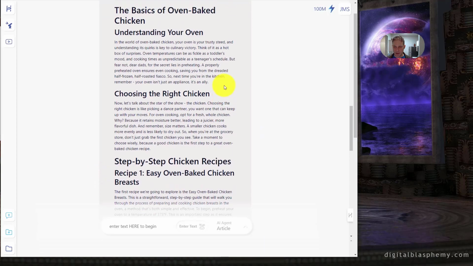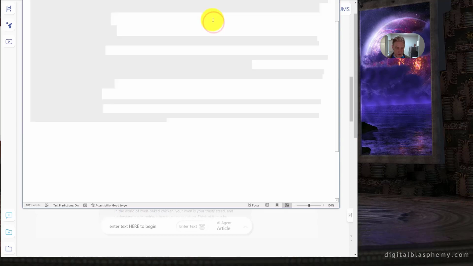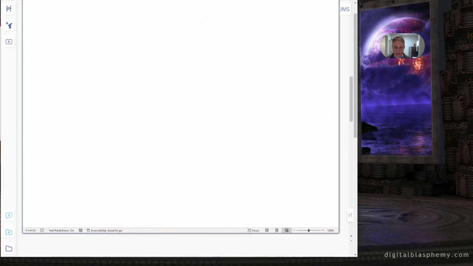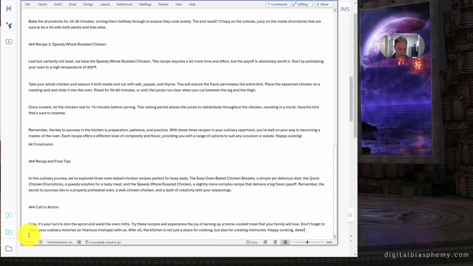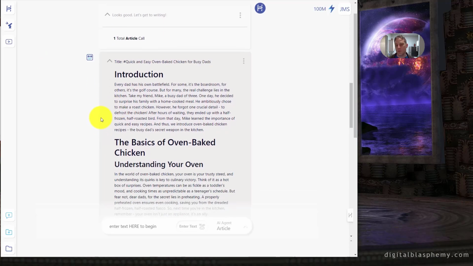If I copy and paste it into Word, just so you know I'm not cheating, there are 0 words. I'm pressing paste. The survey says 1,022 words. So it is pretty much right on target for exactly what I wanted with the article.